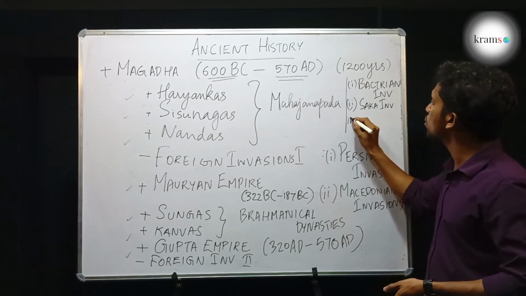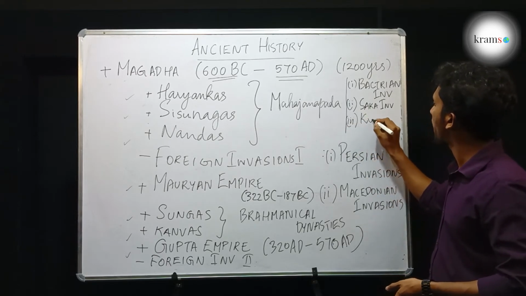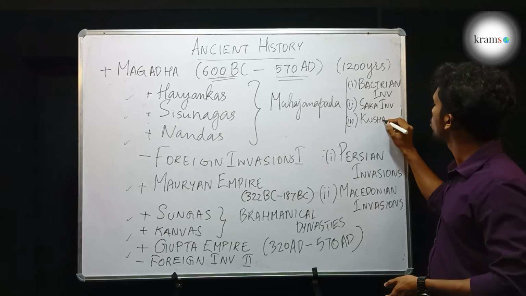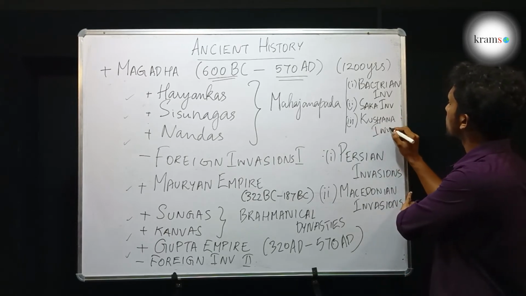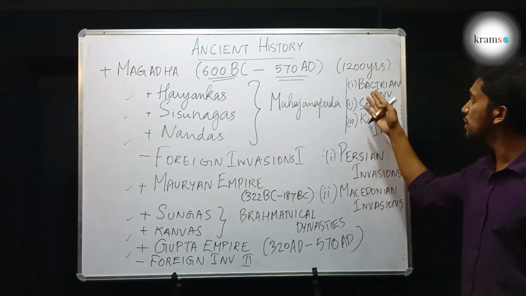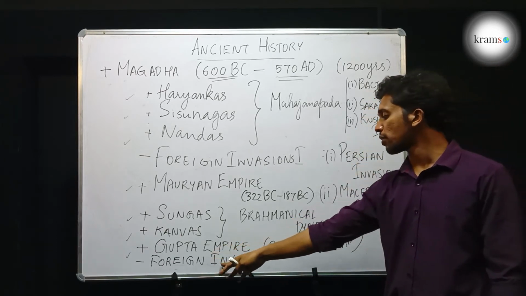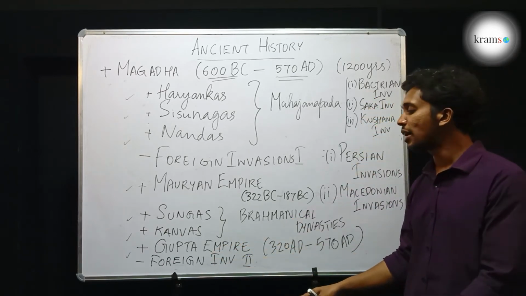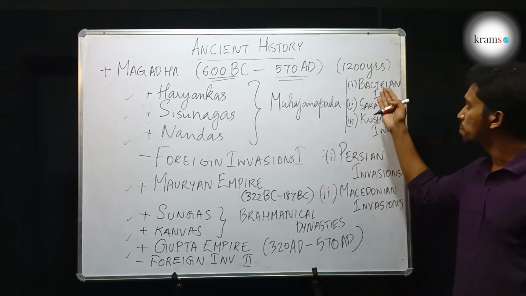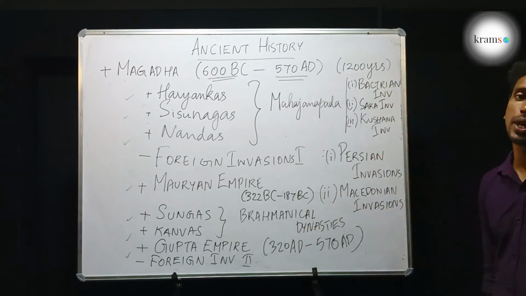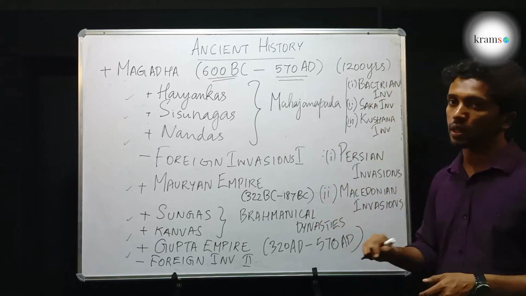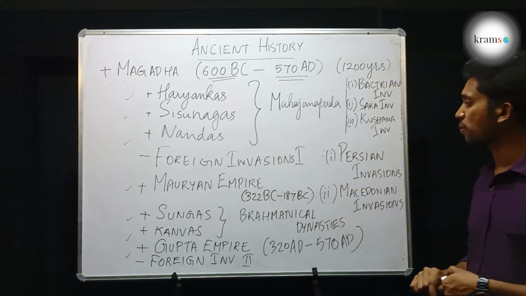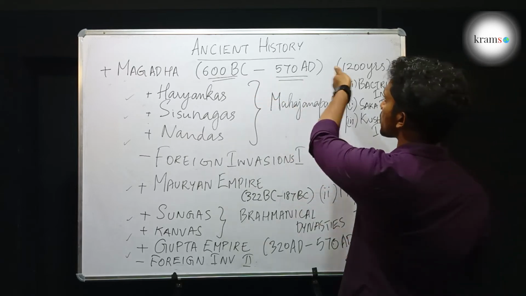And the third one is Kushana invasion. Kushana, invasion of Kushanas. So these are the 3 invasions during the Gupta period, which I have classified as the foreign invasion second: Bactrian invasion, Saka invasion, and Kushana invasion. The famous Kanishka belonged to the Kushana race. Okay. So these are the dynasties of Magadha.